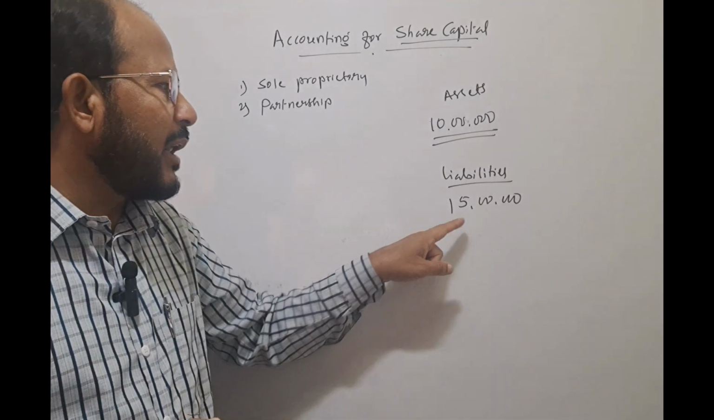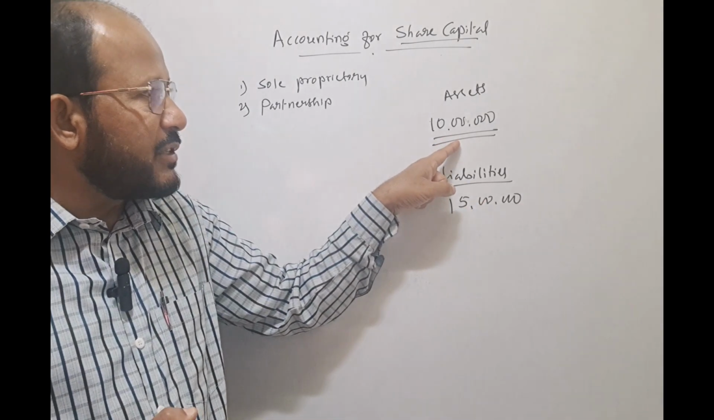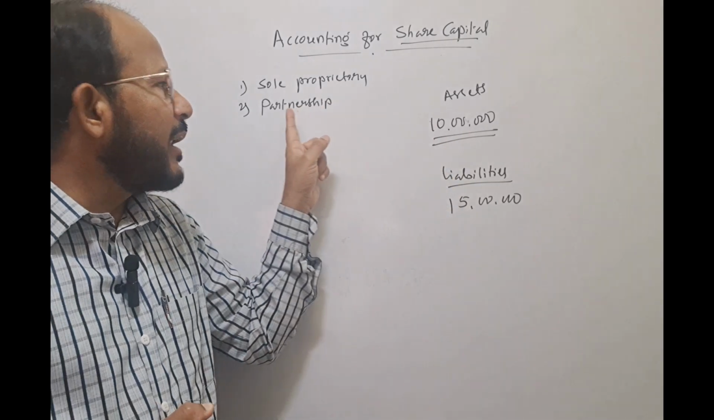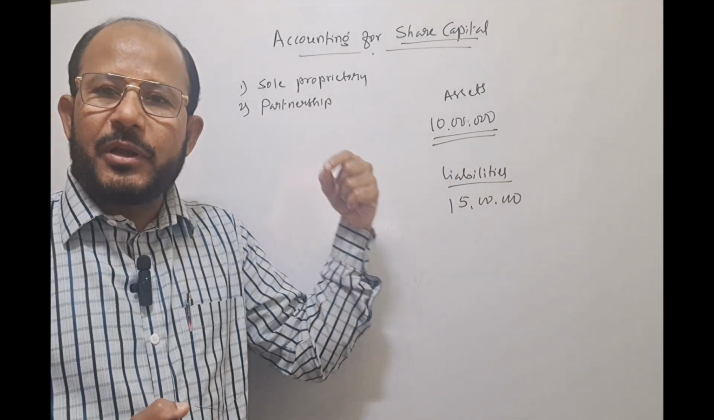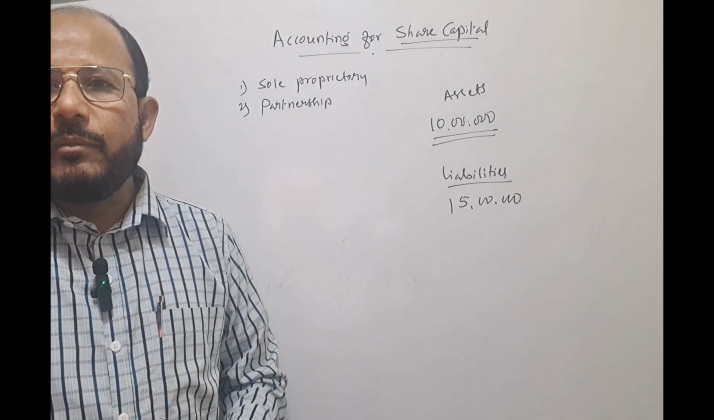In this case, what happens? This rupees 5 lakh, which is not recovered even after discharging the business assets, will be recovered from the personal properties belonging to the partners. This is called as unlimited liability.